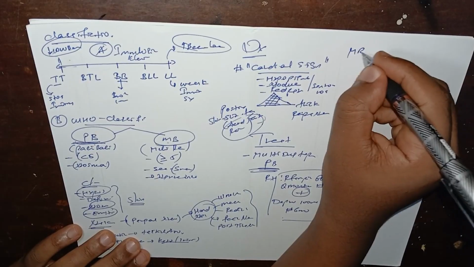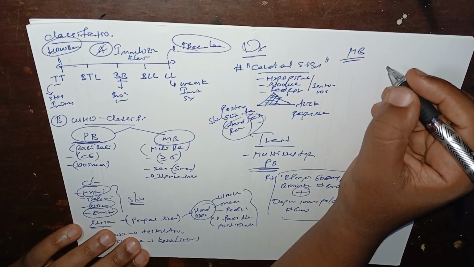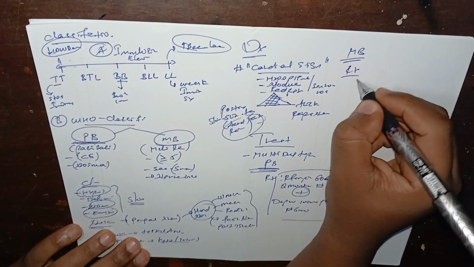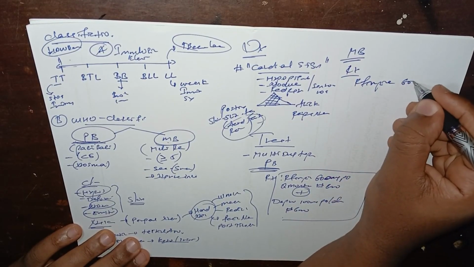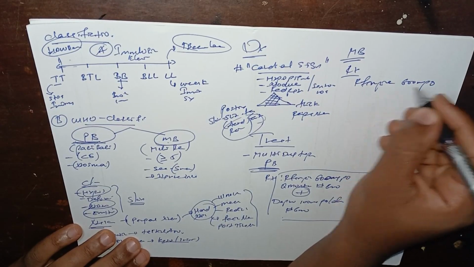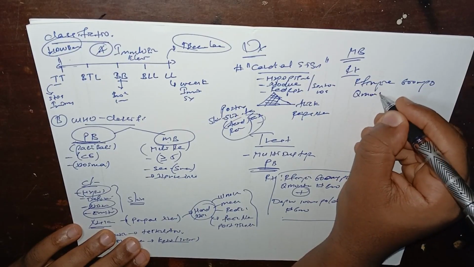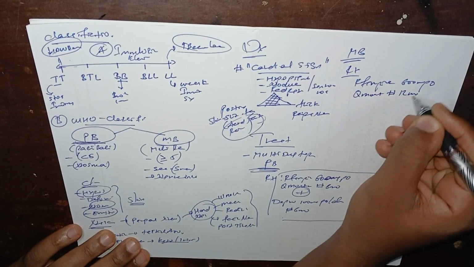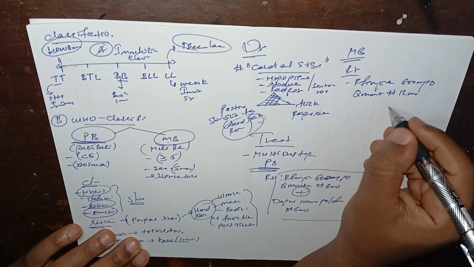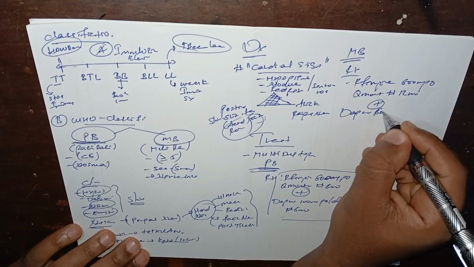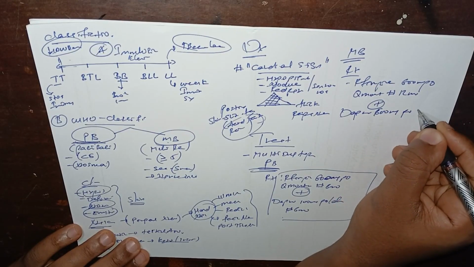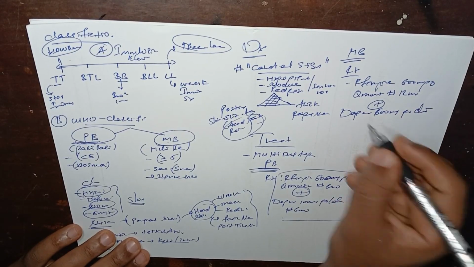And in the case of MB, our treatment will be rifampicin 600 milligram PO every month for 12 months, but the dapsone stays the same, dapsone 100 milligram PO daily.